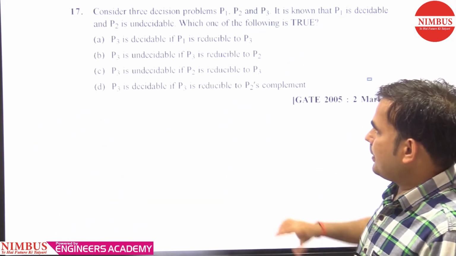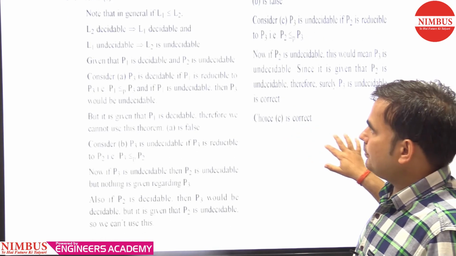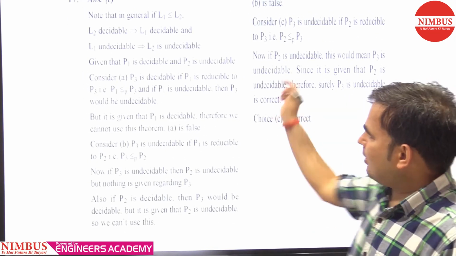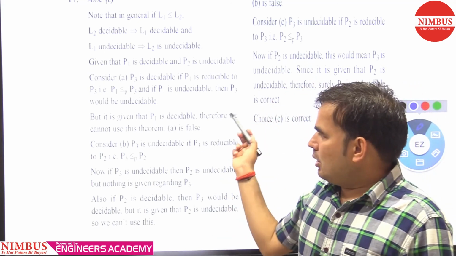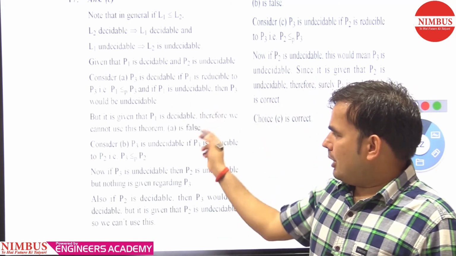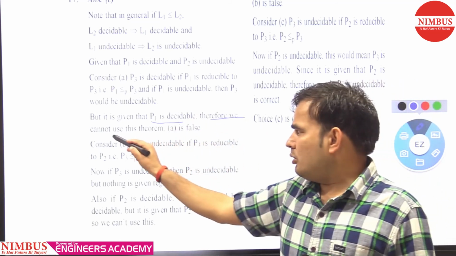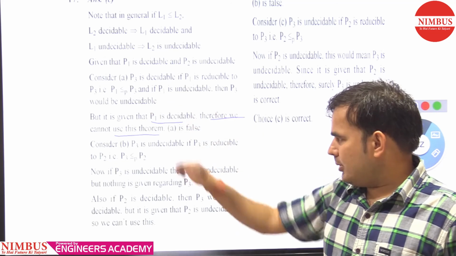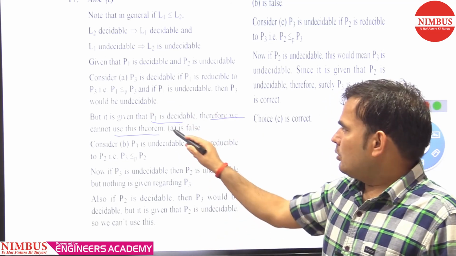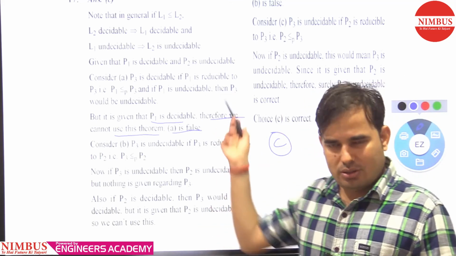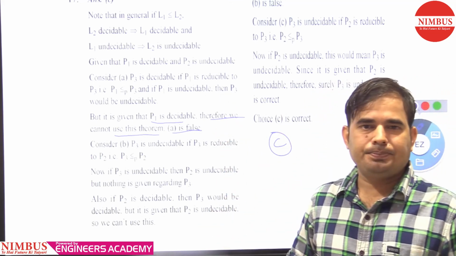Clearly you can see that option C is correct. There is a reducible algorithm. If the information is that P1 is decidable, we cannot use the theorem which I gave you. So A is false. Which option is correct? Option C is correct. You can go through the solution also.